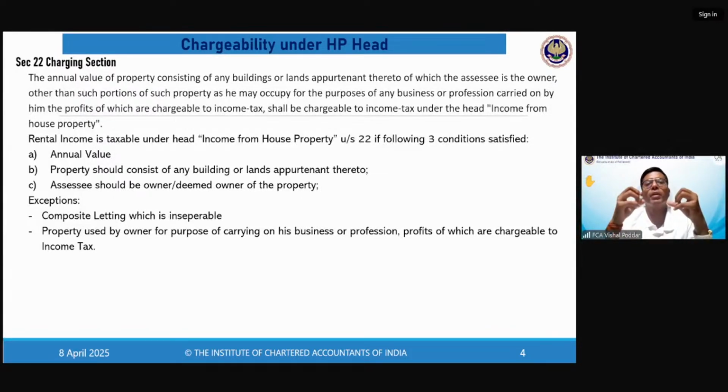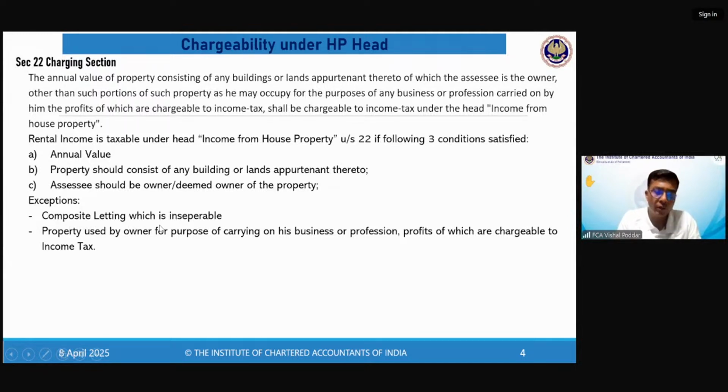If it is separable, then you will break up the rent of both. Whatever is the rent of building, you will consider it under HP head. Whatever is the rent of the furniture and equipment, you will cover it under PGBP or other sources. But if it is inseparable, you cannot separate it, then the entire rent of building also and of all these assets and equipments also will go to either PGBP head or the other sources head, but it will never come under HP head. So the first exception to HP head is composite letting, which is inseparable.